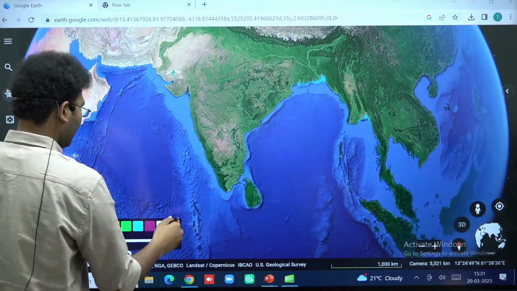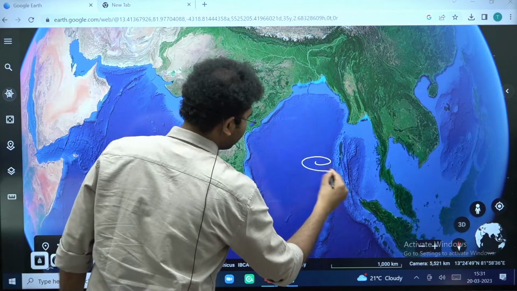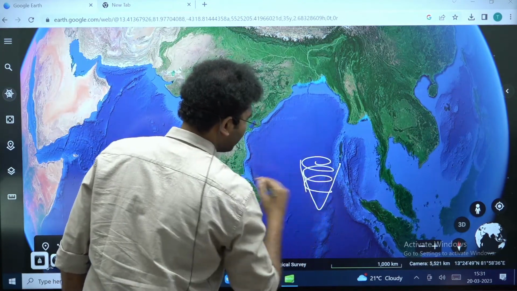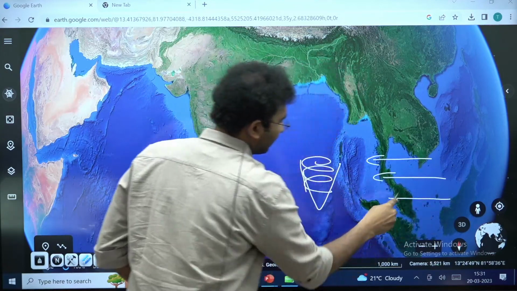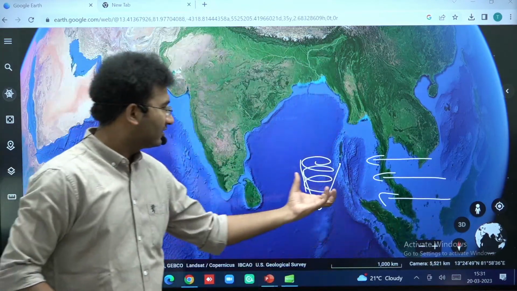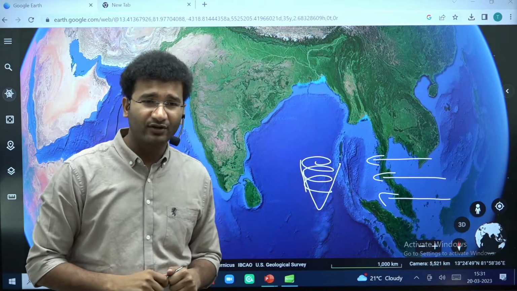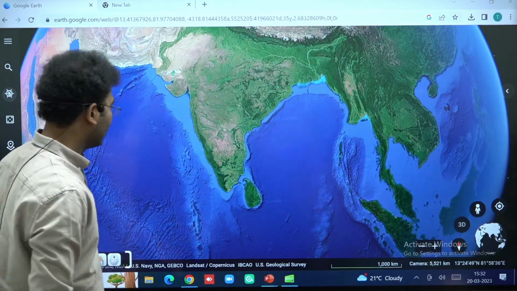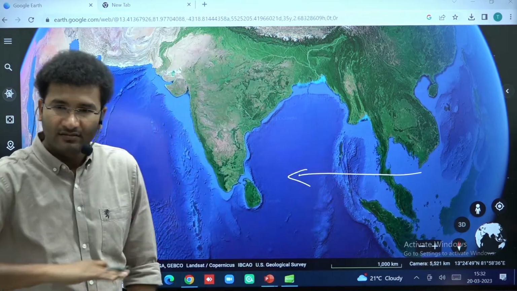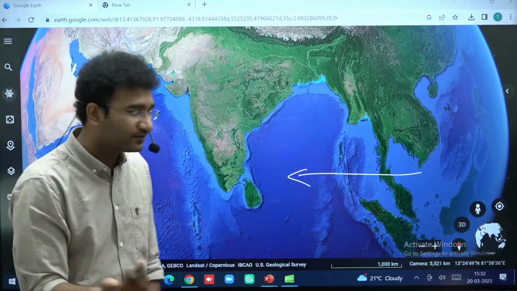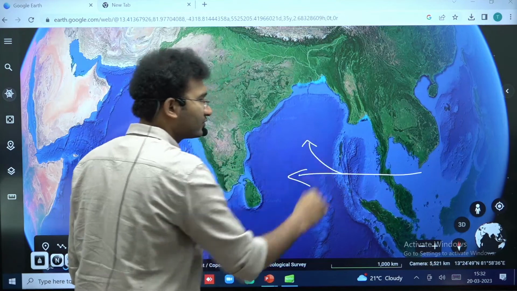So I'm going to put this cyclonic system. ये जो cyclonic system है, it is under the influence of easterlies. Under the influence of easterlies, easterlies will also experience Coriolis force in the northern hemisphere. If there is wind moving in this direction, it will deflect towards its right under the Coriolis force. So this wind system is going to deflect.